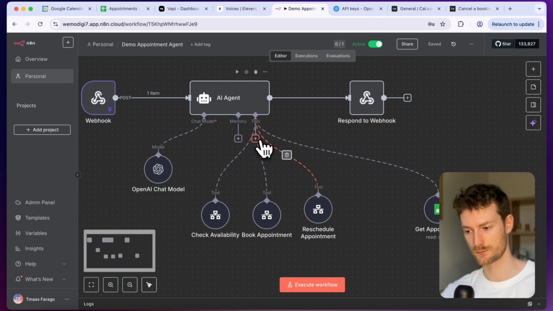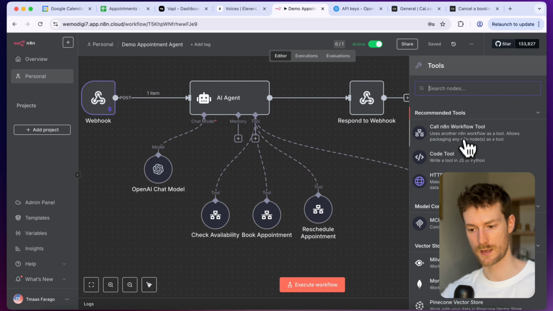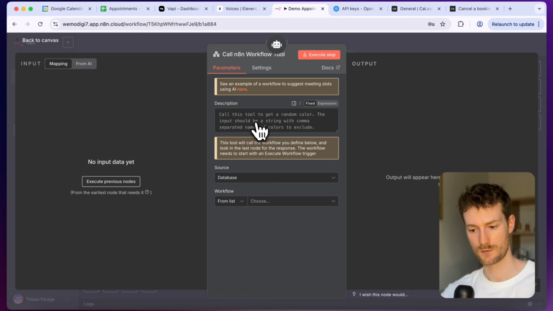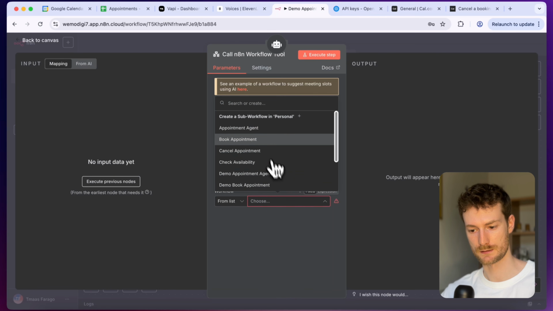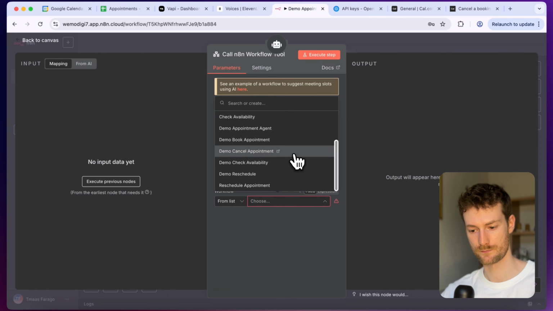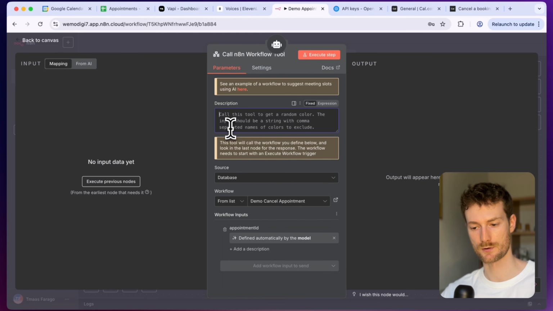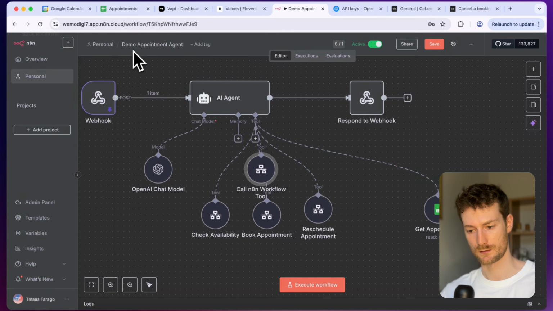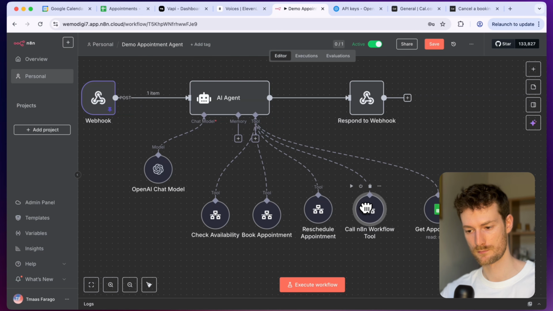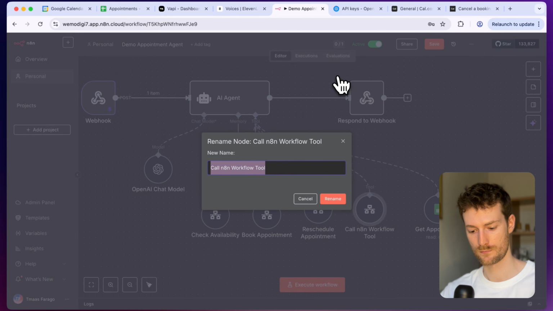So I'm going to click on tool, call n8n workflow tool, and let's select demo cancel appointment. Let's let the model define the appointment ID. And to the description, I'm going to say this tool will cancel the appointment. And let's also give a name. So let's click on rename, cancel appointment.